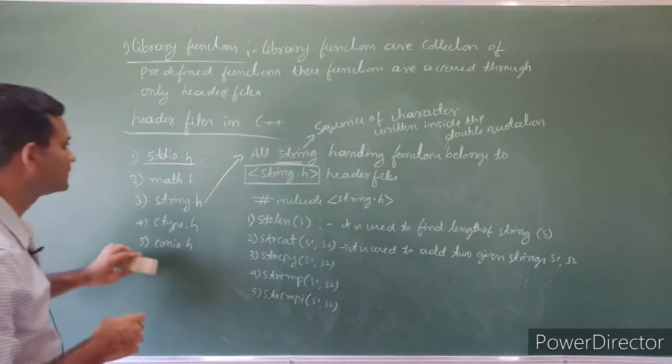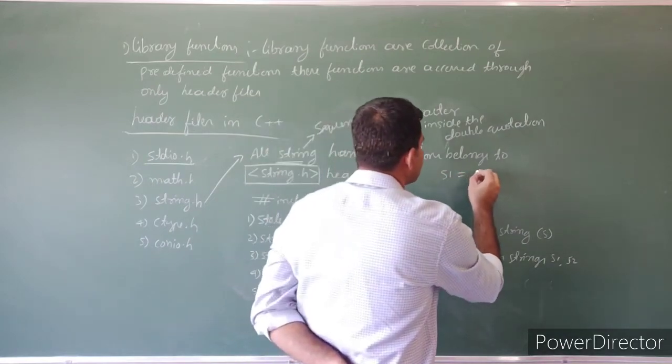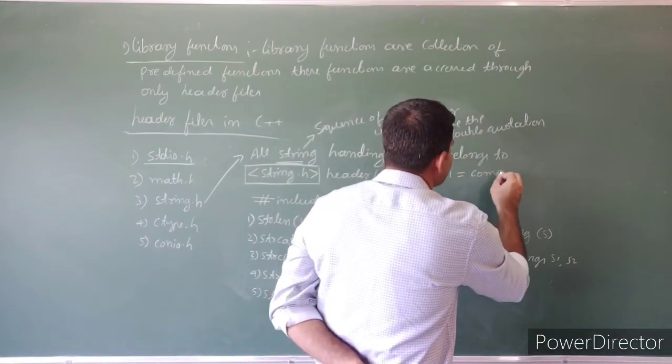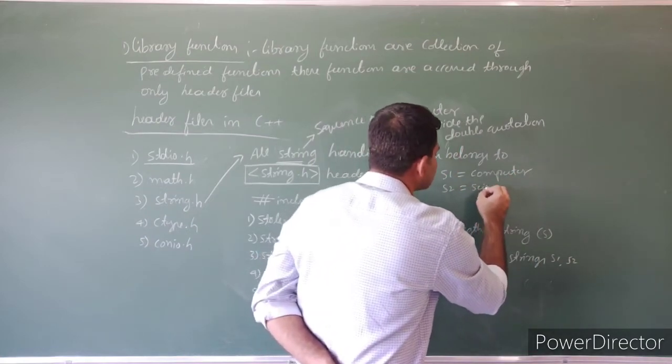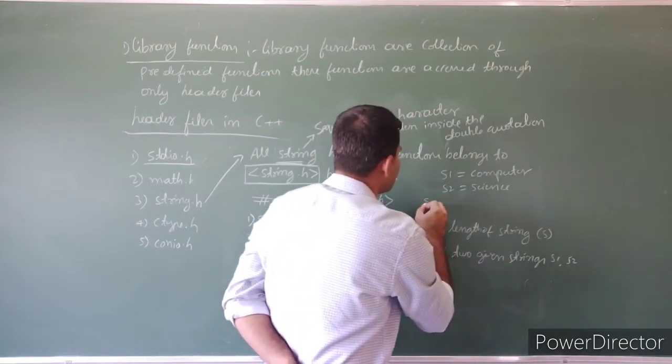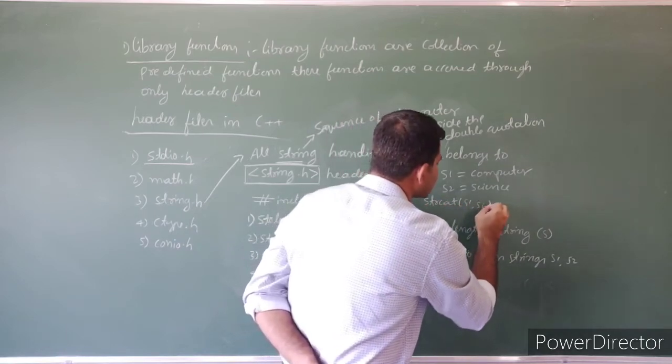See the example. Here s1 is computer, s2 is science. If you perform strcat of s1 comma s2, what we did is concatenate two strings s1 and s2.